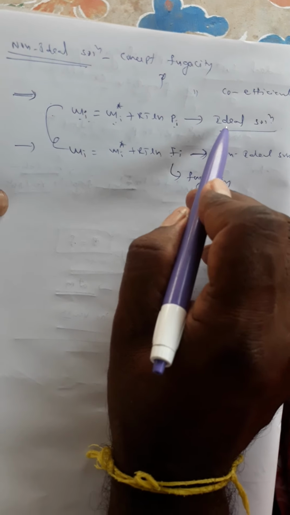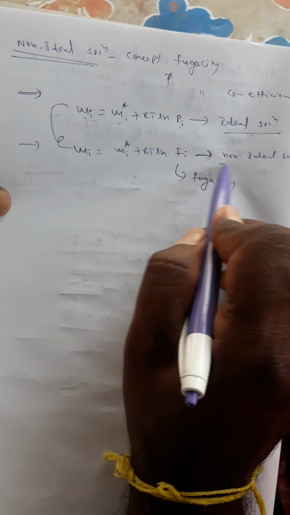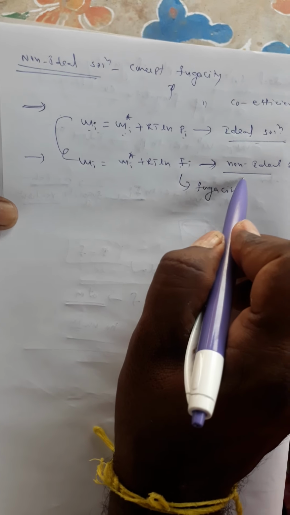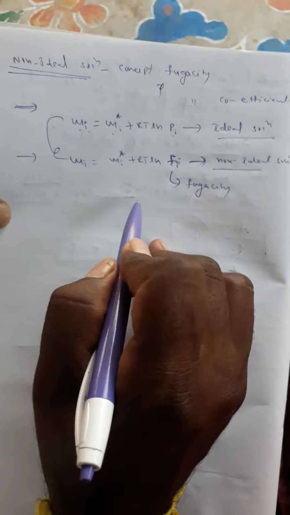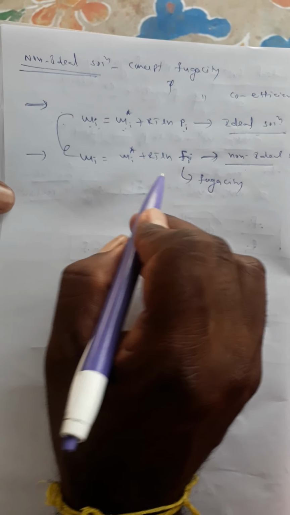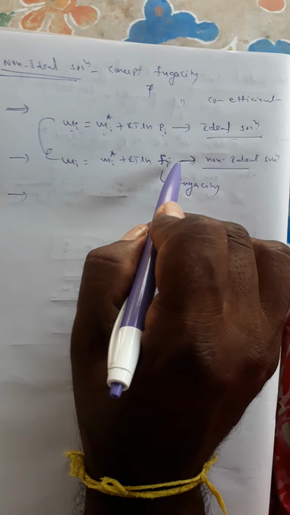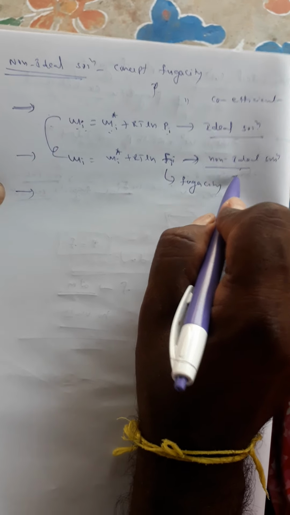Generally in an ideal solution there is no pressure correction, but in a non-ideal solution some corrections are there in terms of pressure. Those corrections are accounted for by fugacity. That is the main concept of fugacity. And what about fugacity units? Fugacity and pressure have the same units, but fugacity is applicable only to non-ideal solution. Non-ideal solution is another name for real solution.